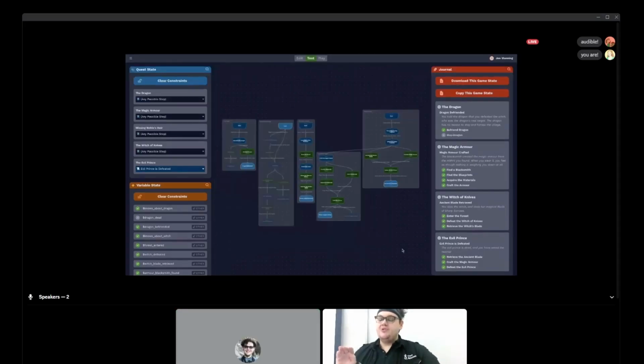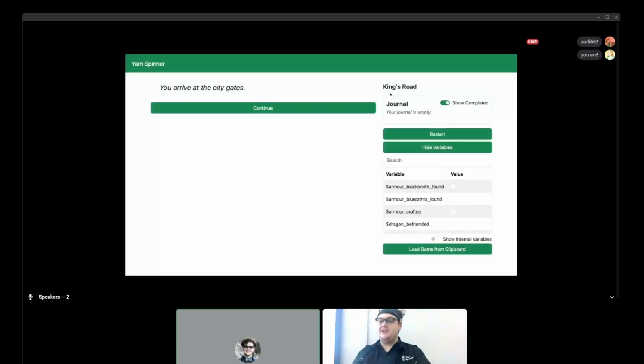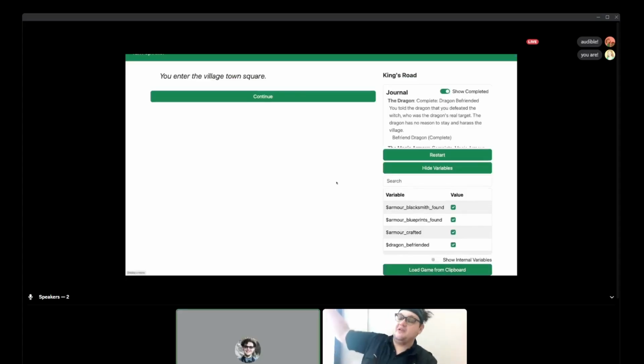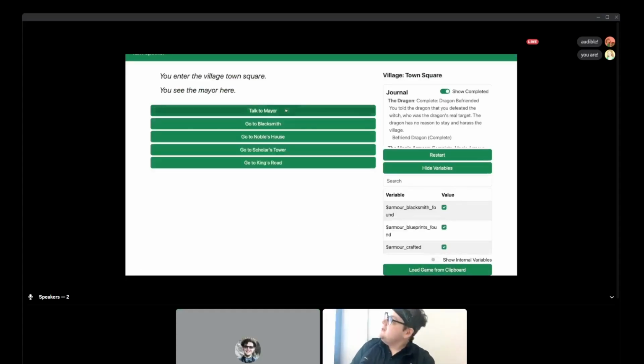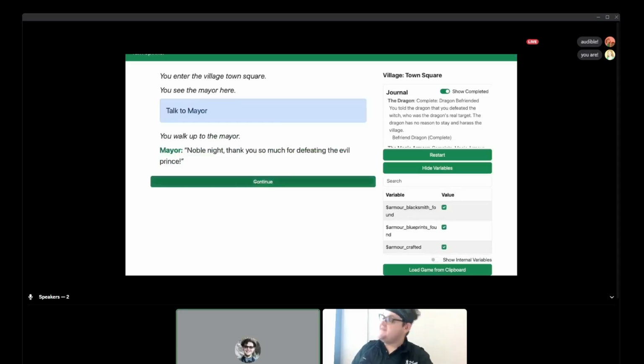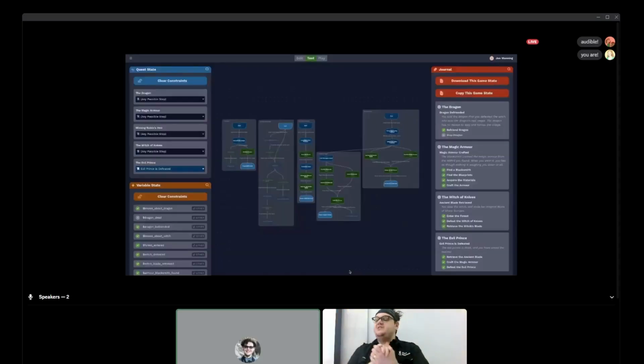Now, Story Solver isn't the game itself. It's just a tool for designing the game's quest. But what we can do is we can actually ask Story Solver to download a copy of the game's state from any particular point, which basically generates a save file. And once that's downloaded, we can actually load that save file into the game itself. So you'll see here, I'm going to paste this save into the system. And then we're going to continue and see what state the game's in. We walk up to the mayor, and the mayor thanks us for defeating the evil prince, because we loaded a save state where that was true. Everyone loves us. Fantastic.